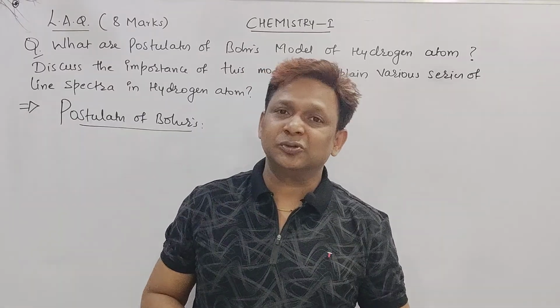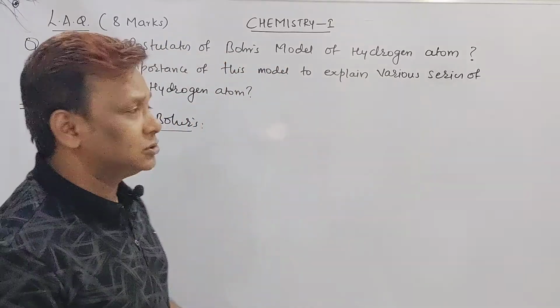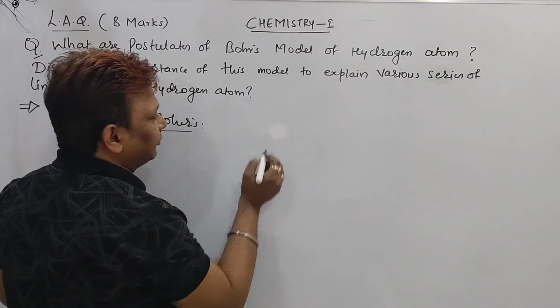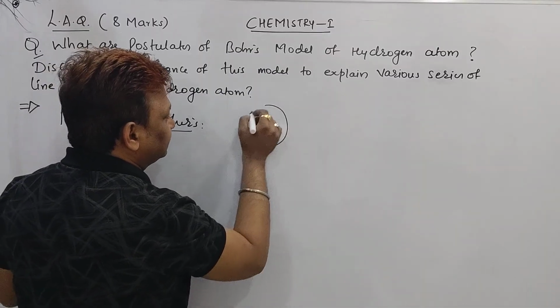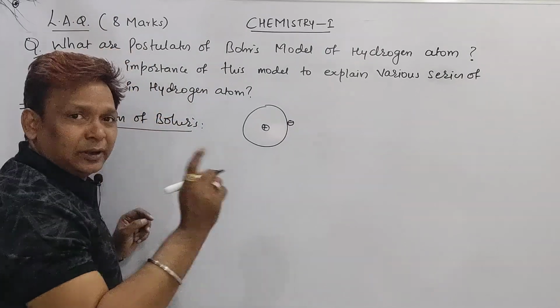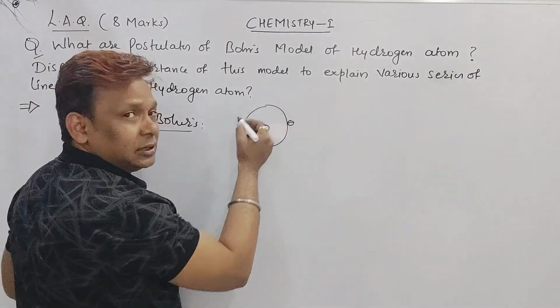Chalo beta, let's start this one. What are the important postulates and what is a simple way to remember the postulates of Bohr? According to the postulates of Bohr, I will give you one small explanation. This one is the atom, here is the nucleus, here is the electron. Point number 1: this electron is revolving around the nucleus in a fixed circular path.